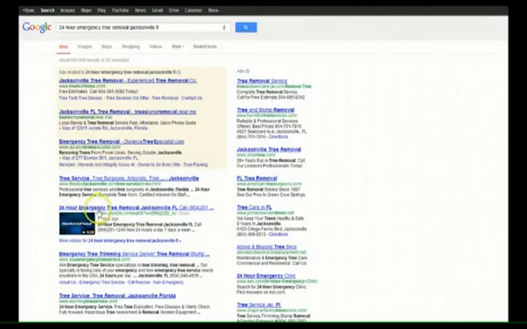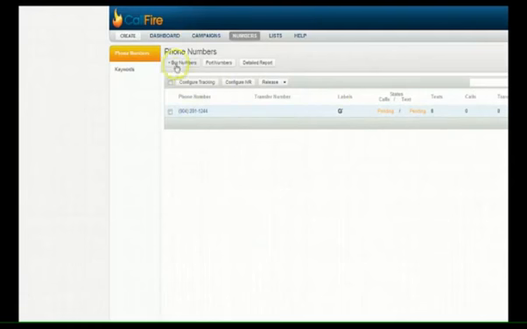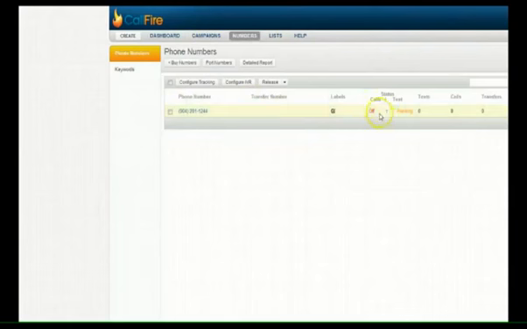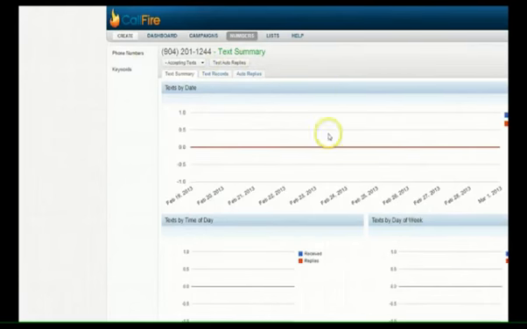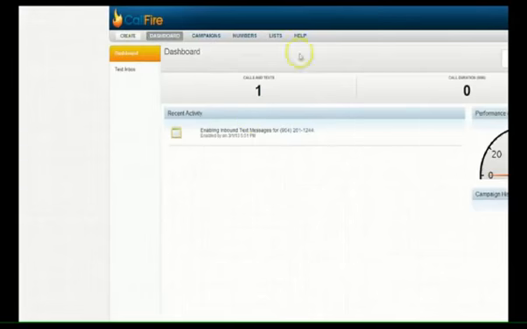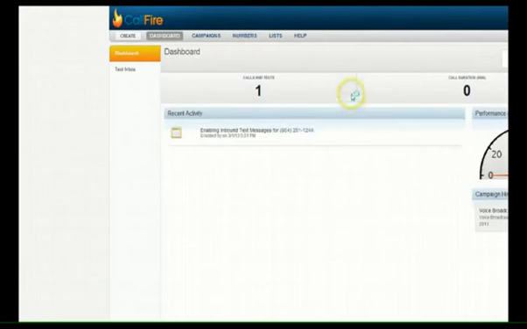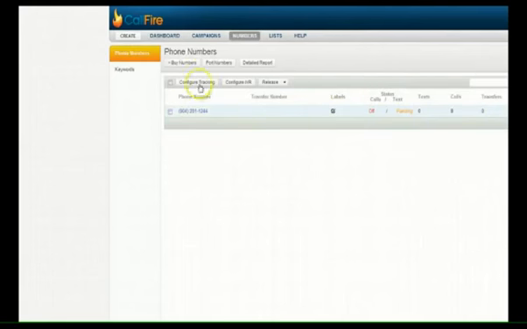So if anybody happens to type this in right now, the number actually is still... Let's see if the number has propagated yet or whatever they call it. Numbers, calls off, text pending. All right, cool. So it looks like the number may be actually working. I don't want to bore you with some stuff. Let me just pause the video really quick. All right, cool. So the number looks like it's working.